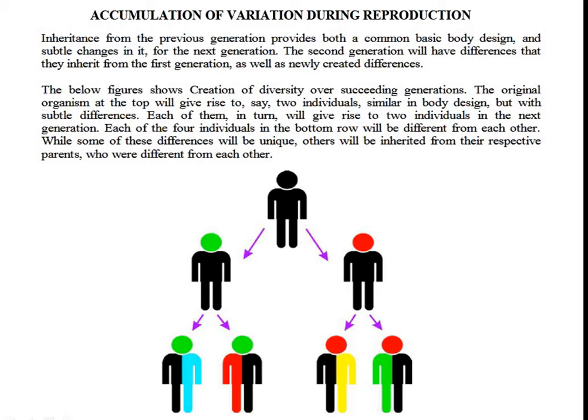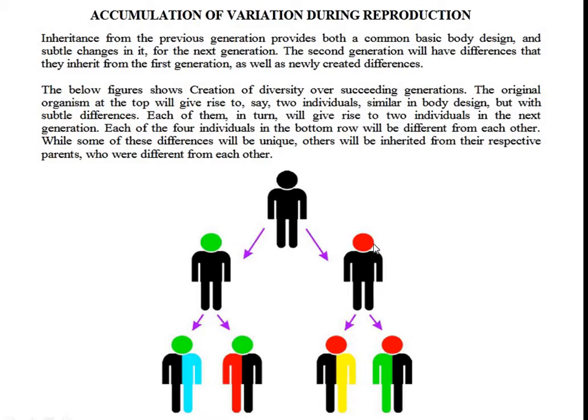And variation accumulates in each generation. We can see here how variations accumulate in each generation. See here, the first generation has a particular character, a particular color.